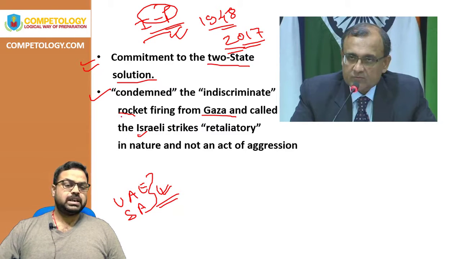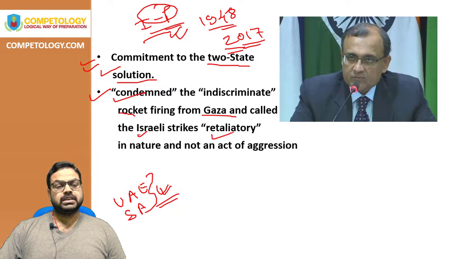However, here what happened, India said that it is committed to the two-state solution, also condemned the indiscriminate rocket firing from the Gaza Strip, as well as said that the Israelis are not the first aggressors, but it is a retaliatory action by the Israelis. So Israel's action is not an act of aggression but an act of self-defense.